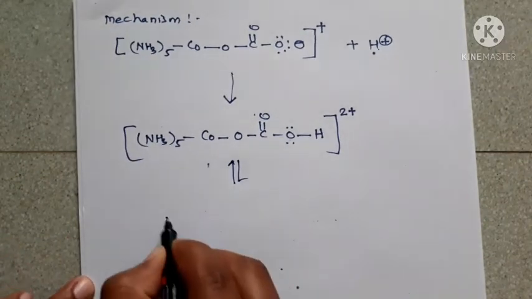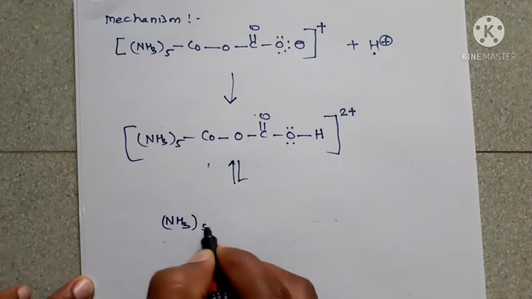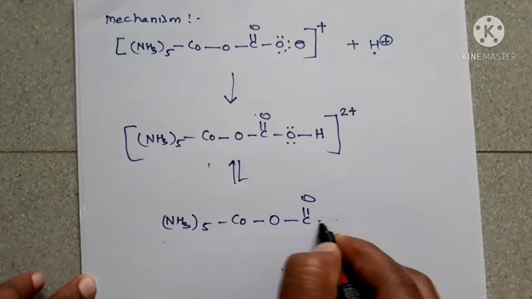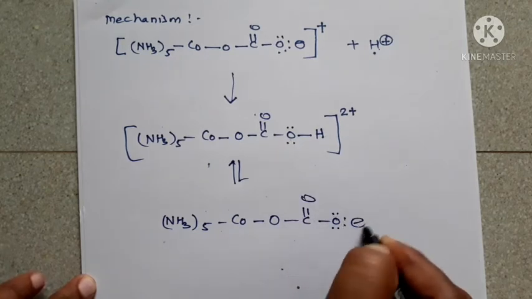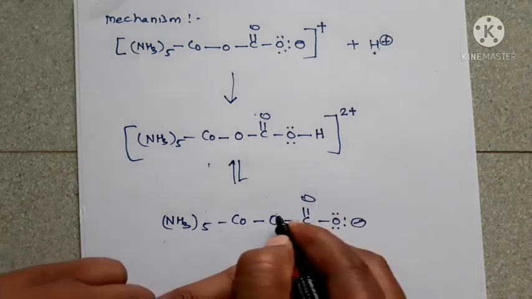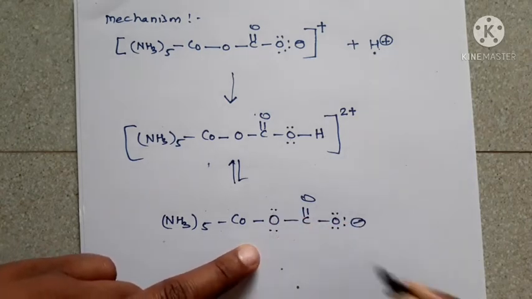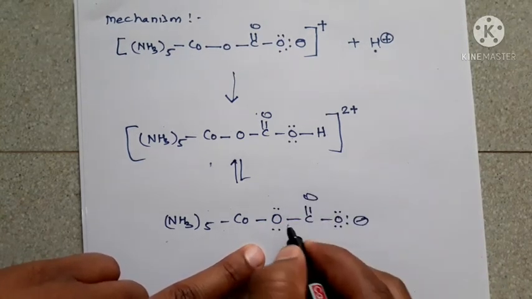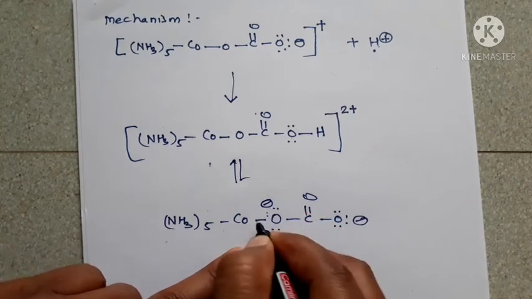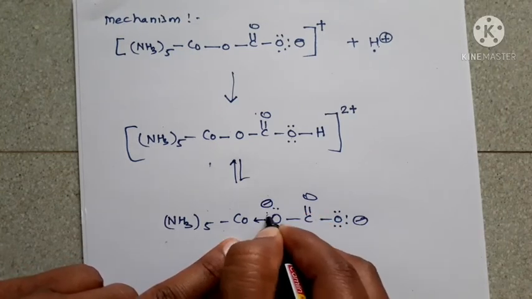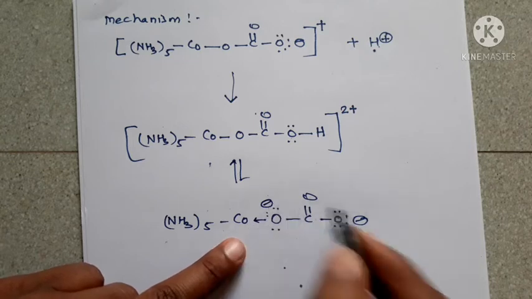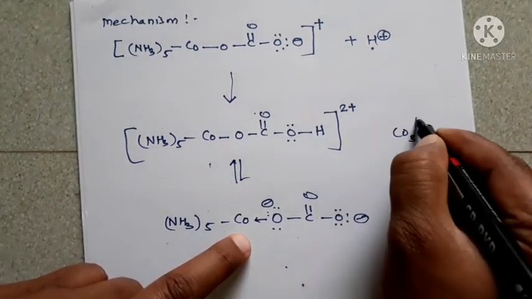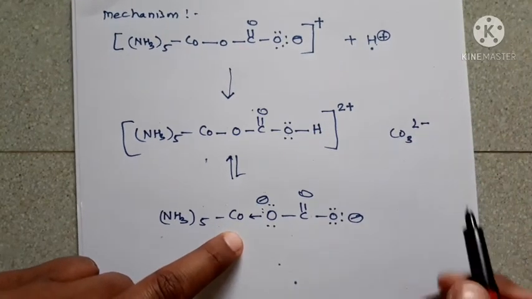How? [Co(NH3)5], Co, oxygen, C double bond O, oxygen minus, and this oxygen also has 2 lone pairs. One lone pair is used to form a bond, or here the oxygen atom will donate 2 electrons toward the metal, and one negative charge is also present on the other oxygen. Why? Because the carbonate ion has a 2 minus charge, that means 4 electrons.